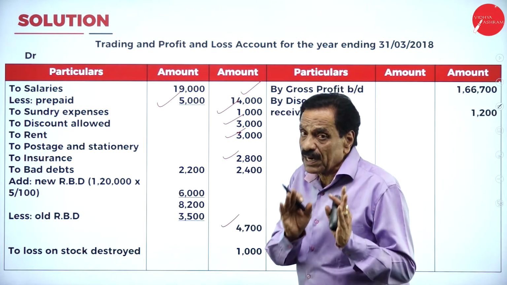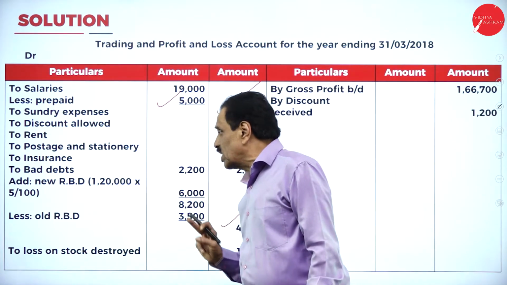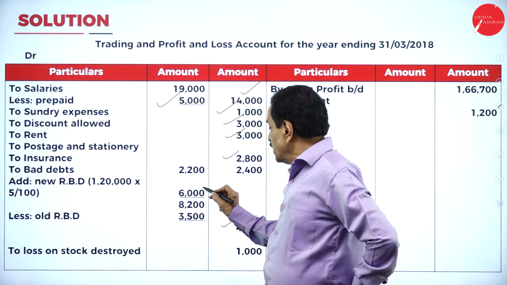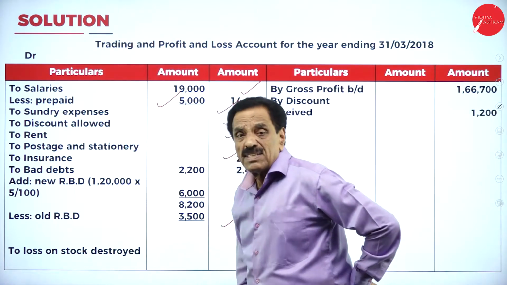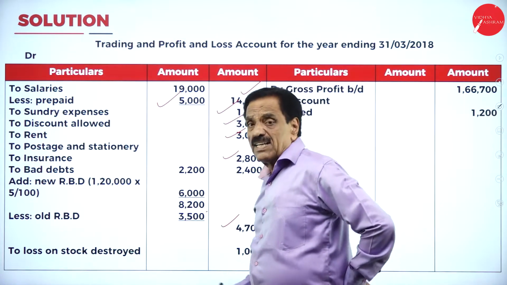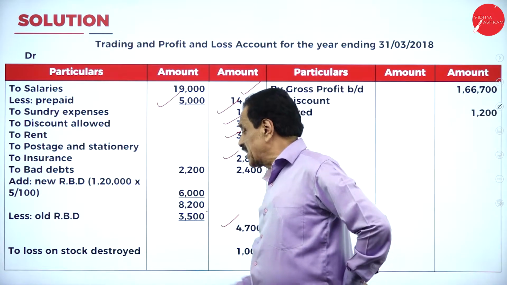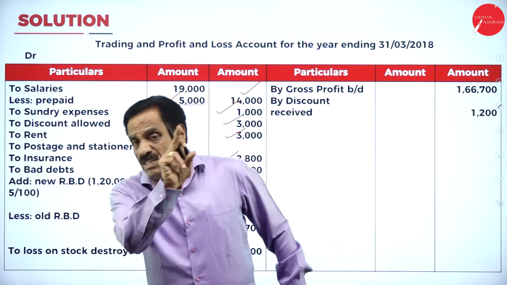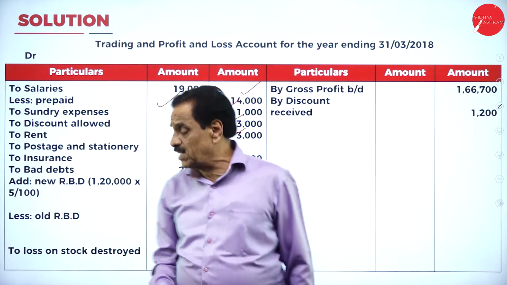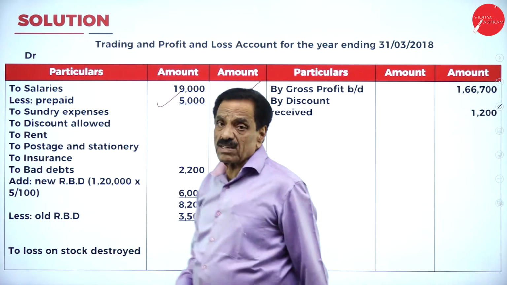Bad debt as per the trial balance is 2,200. New RBD from the adjustment is 5% on debtors, 6,000. Total it will come to 8,200 minus old RBD of 3,500. The next figure is 4,700. Loss on stock destroyed, no? 3,000. How much are you going to receive? 2,000. How much could you not receive? 1,000. That's the loss on stock destroyed.